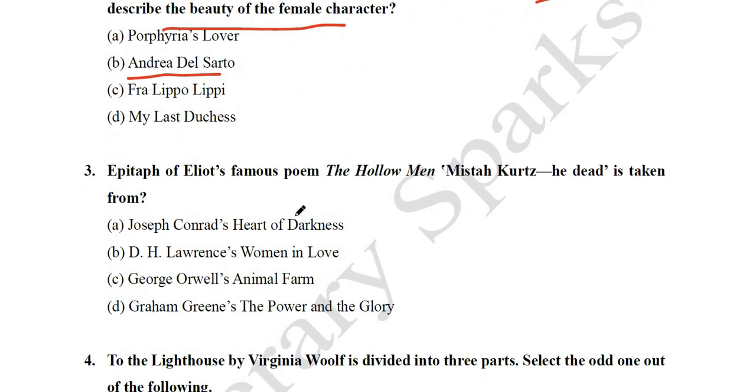Next, the epigraph of Eliot's famous poem The Hollow Men, "Mistah Kurtz, he dead," is taken from Joseph Conrad's Heart of Darkness, D.H. Lawrence's Women in Love, George Orwell's Animal Farm, or Graham Greene's The Power and the Glory. So this is the epigraph, "Mistah Kurtz, he dead," in Eliot's famous poem The Hollow Men. And this is actually a line from a famous modern novel, Heart of Darkness, written by Joseph Conrad. So its answer is Heart of Darkness.